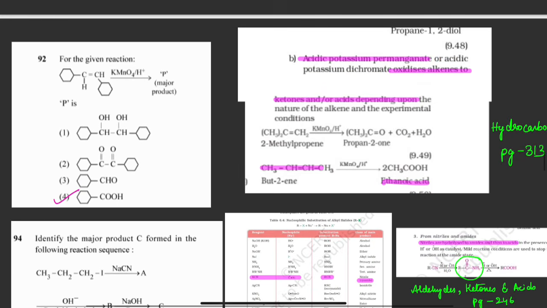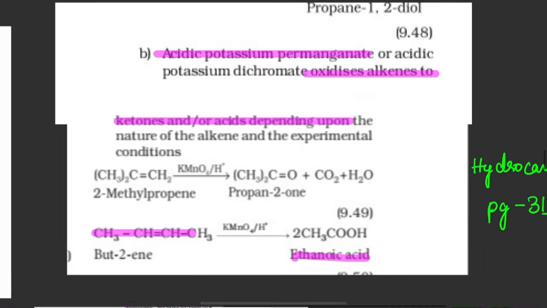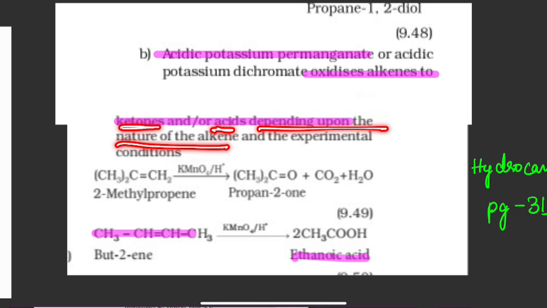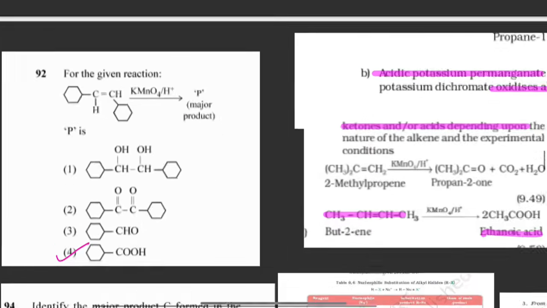Next question is, for the given reaction. Here you can see a reactant is given and you are treating with KMnO4 in acidic medium. What is the major product formed? So students, you know that acidic potassium permanganate or acidic potassium dichromate oxidizes alkene to ketone or acid depending upon the nature of the alkene. Here there is an alkene.